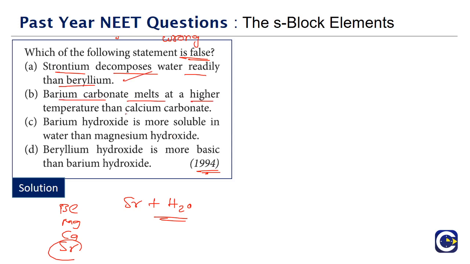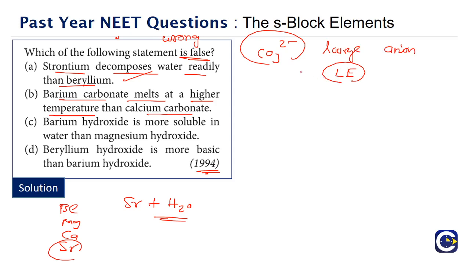Second option is barium carbonate melts at higher temperature than calcium carbonate. Again, carbonate ion is a large anion. Here the melting concept will depend upon the lattice energy, or we can also look at it in terms of the ionic nature. We can either look at it in terms of the lattice energy or the ionic nature. So as we go from beryllium to barium, below strontium comes barium.